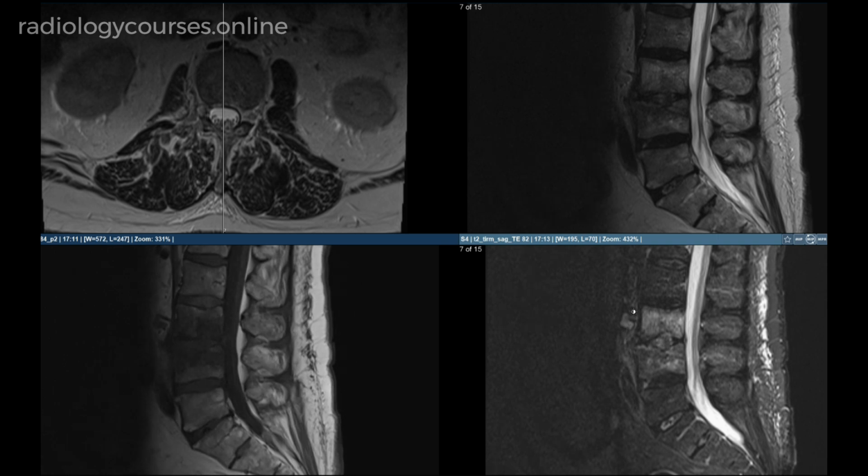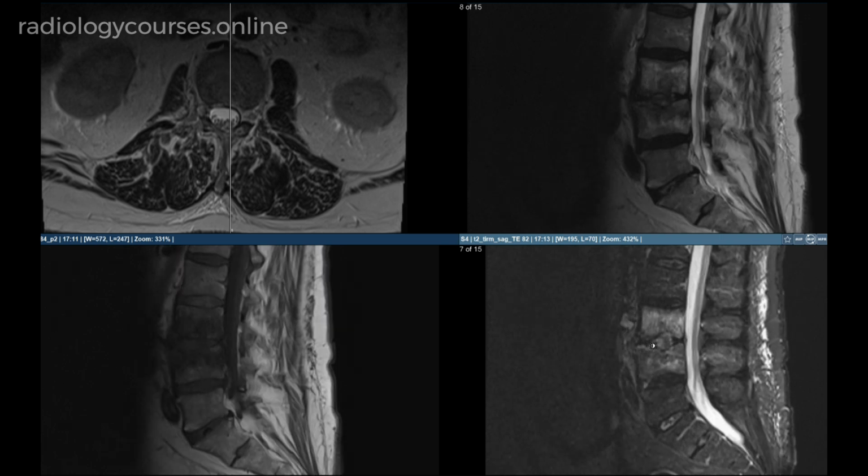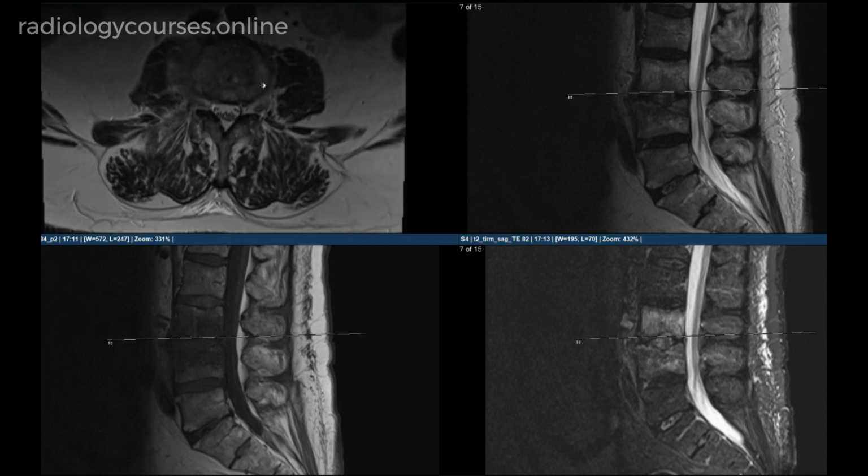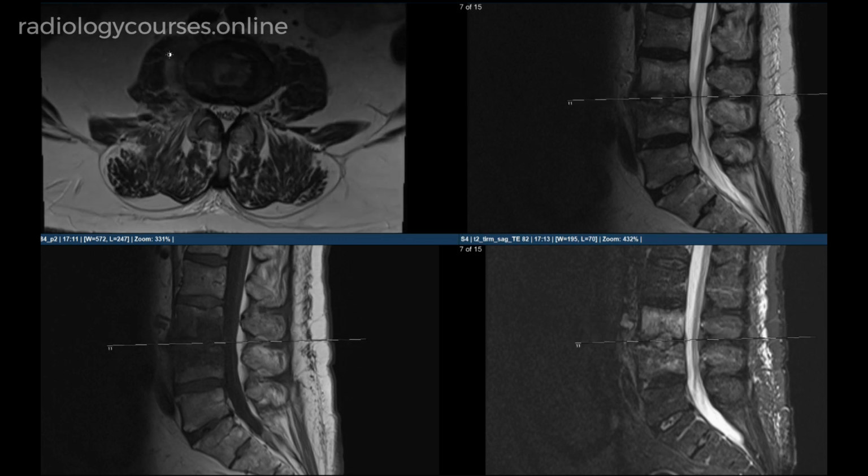Also, there is abnormal prevertebral soft tissue signal along with small area of possible fluid signal intensity. On the axial, what we see is loss of definition of the medial aspect of the right psoas muscle with ill-defined abnormal signal on that side.